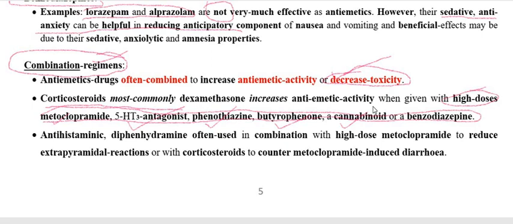So combination therapy is very much used. We use the main drug at a high dose, and therefore this reduces the toxicity and the dose of the main drug. So this is all about class number 20. In the next class we are going to discuss the next topic.